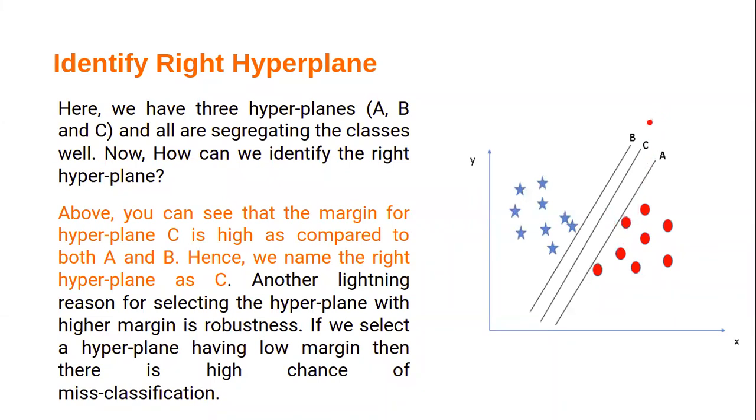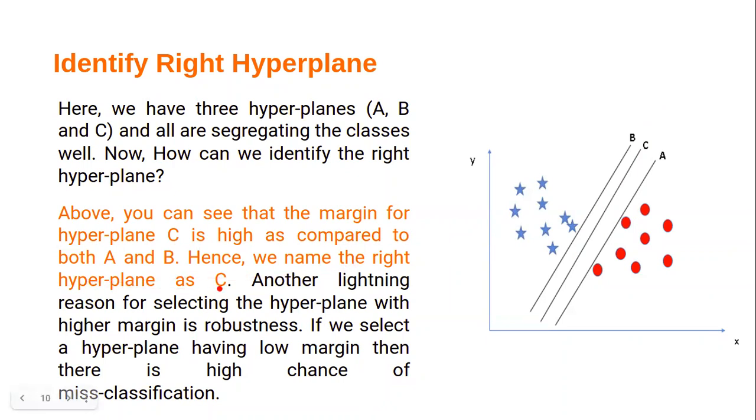But C shows different behavior. It is not biasing to anyone, and it is located in between the given classes. So you can see the margin for hyperplane C is high compared to both A and B. Hence, we name the right hyperplane as C.